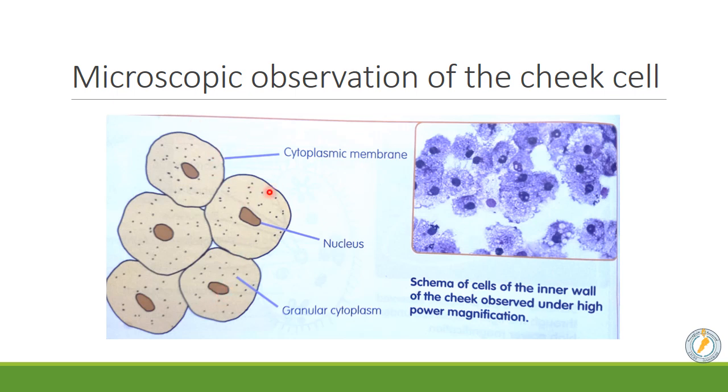Also, I asked you before the vacation to draw and label the cheek cell on your copybook. I hope that you drew it in a good way. This is everything about the paramecium and the cheek cell. So, the paramecium has many parts, while the cheek cell has only 3 parts. Try to memorize them and to draw them.